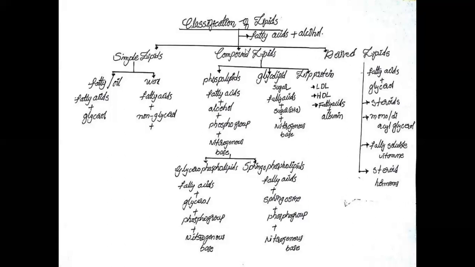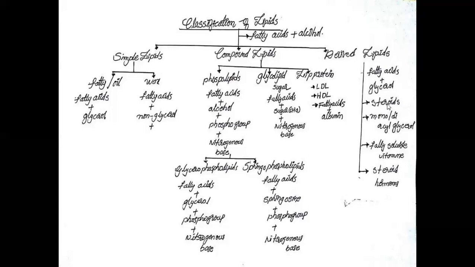Derived lipids are of the following types: mainly steroids, fat soluble vitamin lipids, steroid hormones, and acyl glycerols.